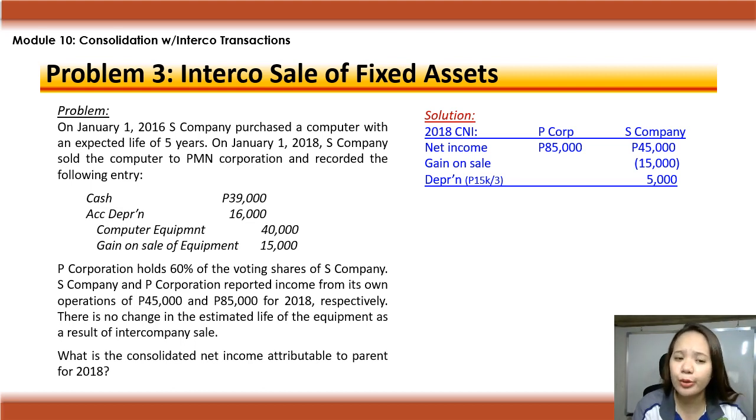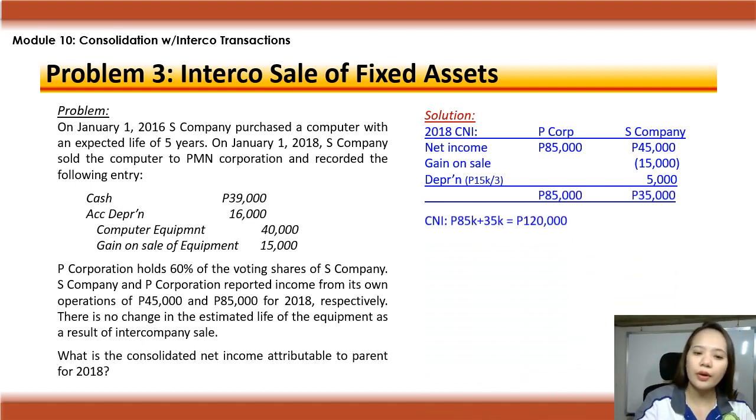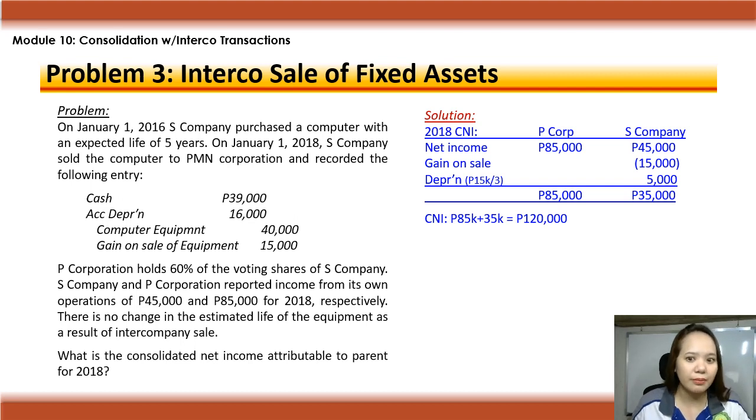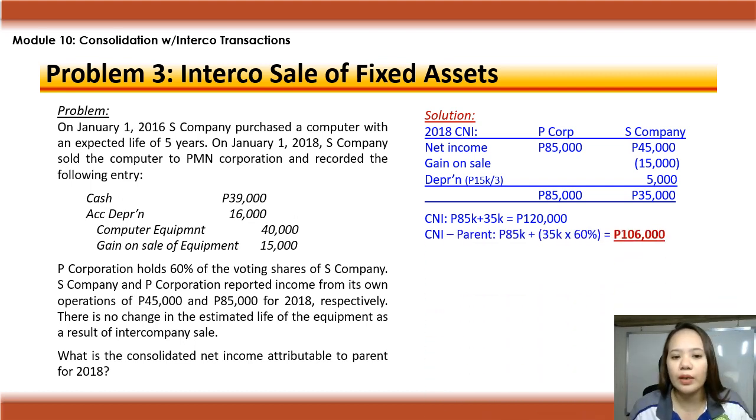Paano na-compute yung 3 years? Kasi expected life talaga ng computer is 5 years. Ginamit na ni S Company for 2 years. So, natitira niya 3 years. So, your consolidated net income is computed as 85 plus 35, 120. Your consolidated net income attributable to parent is 85, buong kay parent, plus the subsidiary na 35 times 60%, that's 106,000. So, ganun din kapag ano naman to, kasi ang seller dito si S Company eh.